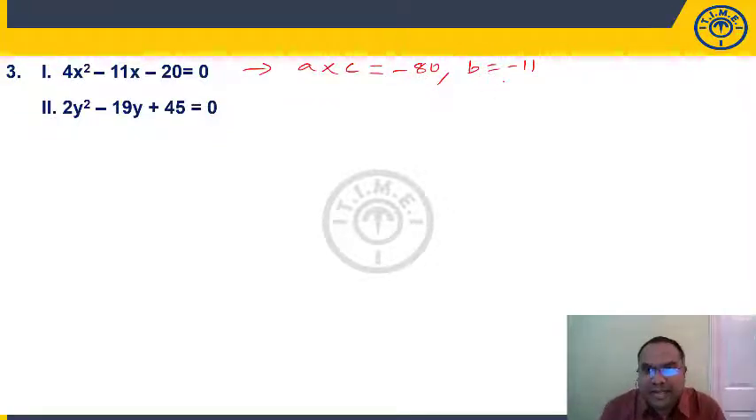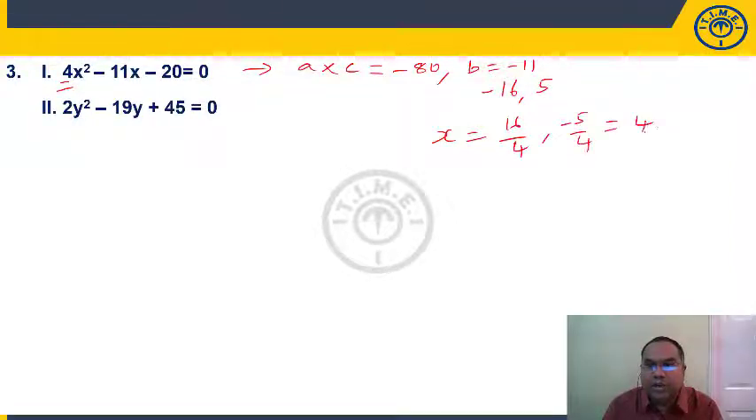Now, we can write this as 16 and 5. 16 and 5 difference is 11. 16 into 5 is 80. But we should get minus 11 as the sum, right? So, we'll take the larger number as minus. Minus 16 plus 5 is minus 11. And minus 16 into 5 is minus 80. When we are writing the roots, we have to change the sign. So, 16 divided by the coefficient of x square, that is 4, comma, minus 5 by 4. So, this will be 4, comma, minus 5 by 4. Because 5, change the sign, minus 5 divided by the coefficient.